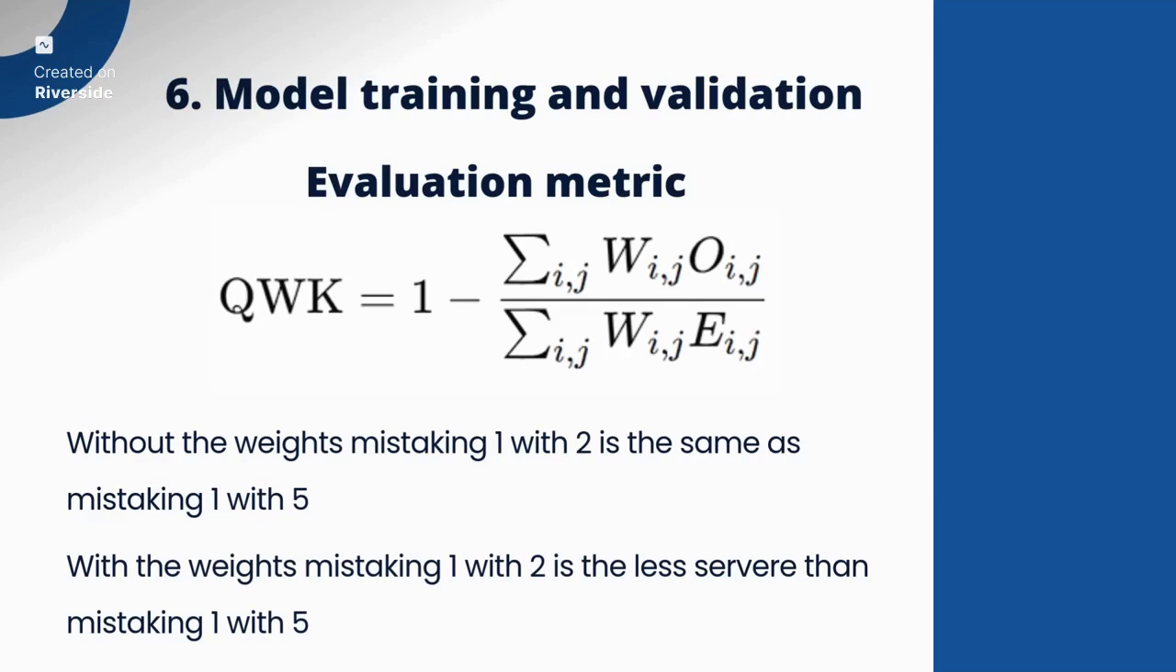And the weights here, the W terms, play a role in making a distinction between different kinds of mistakes. Without the weights, say the model predicts label 1 but mistakes it for 2, the consequence would be the same as mistaking 1 with 5. But with the weights, mistaking 1 with 2 is less severe than mistaking 1 with 5. By taking 1 and subtracting this term, you get an agreement metric instead of a disagreement one.